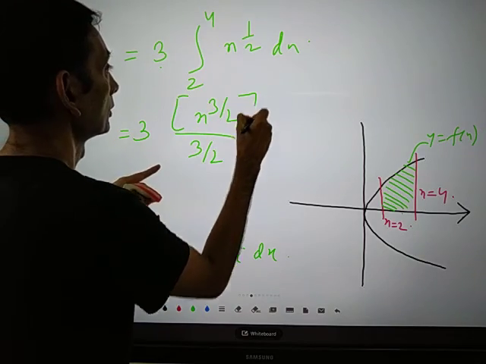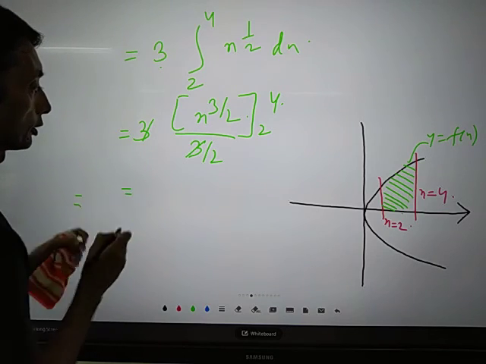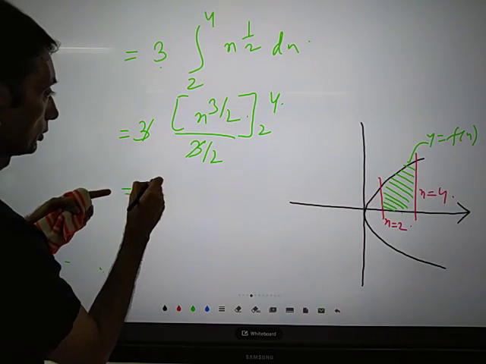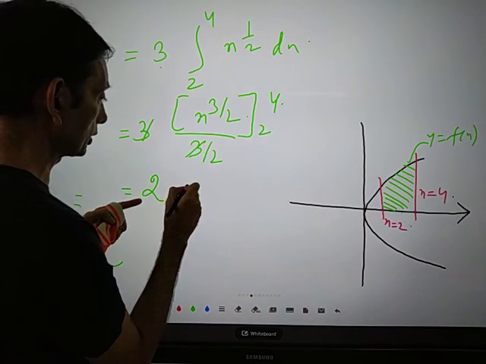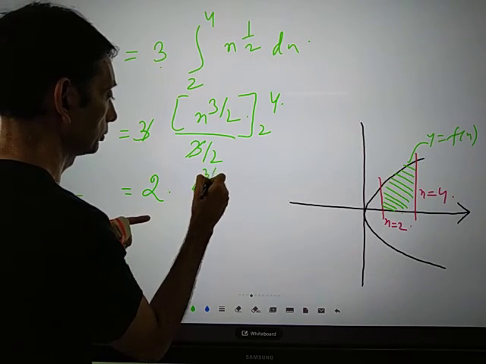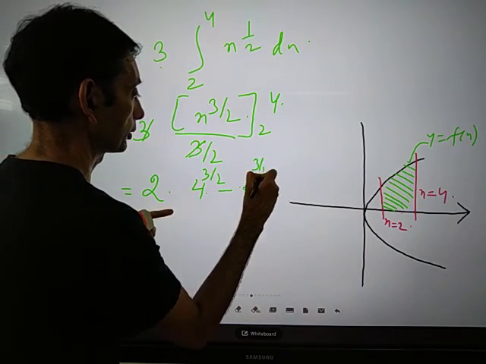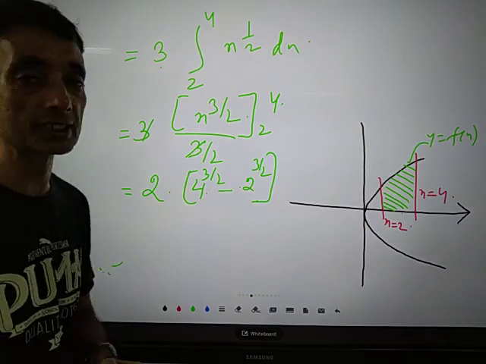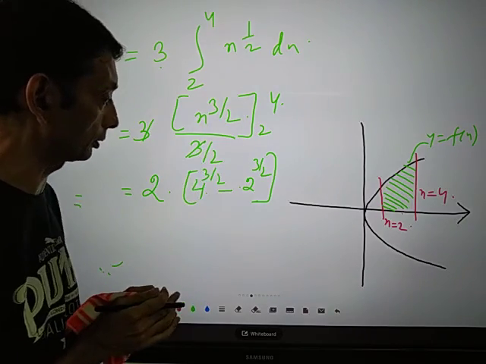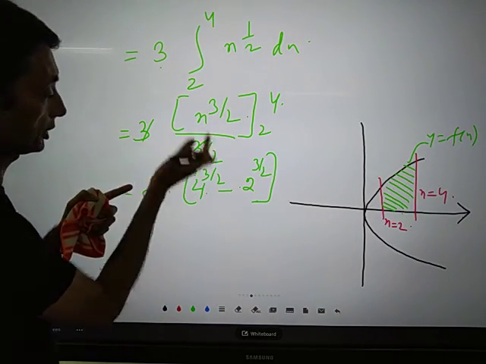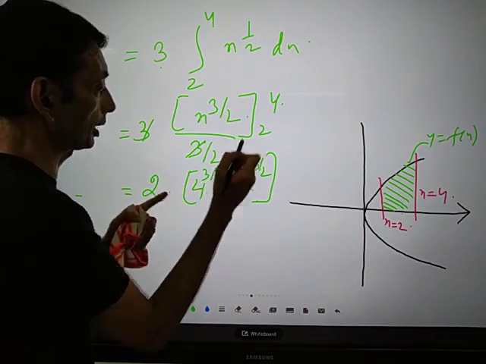And this is 2 to 4. So just cancel this. So the 2 will be left out. Right? So now if you substitute, this will be 4 to the power 3 by 2 minus 2 to the power 3 by 2. We need to only simplify. So 3 and x to the power half, so x to the power 3 by 2 by 3 by 2. So the 3 will cancel out. So just 2 will go up. This is 2. Then you need to substitute the value: 4 to the power 3 by 2 minus 2 to the power 3 by 2.